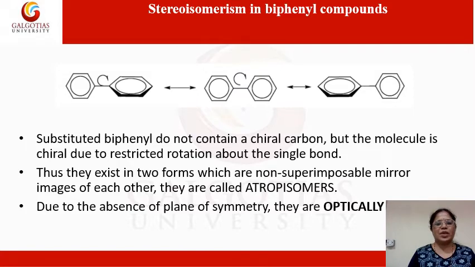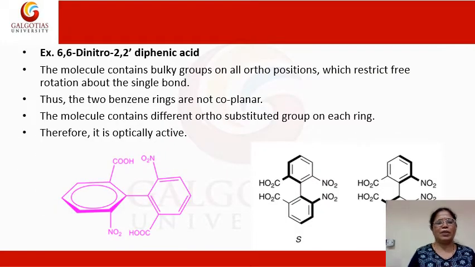So such types of substituted biphenyl compounds which are chiral molecules, because of the restricted rotation about the single bond, are said to be optically active because of the lack of plane of symmetry.